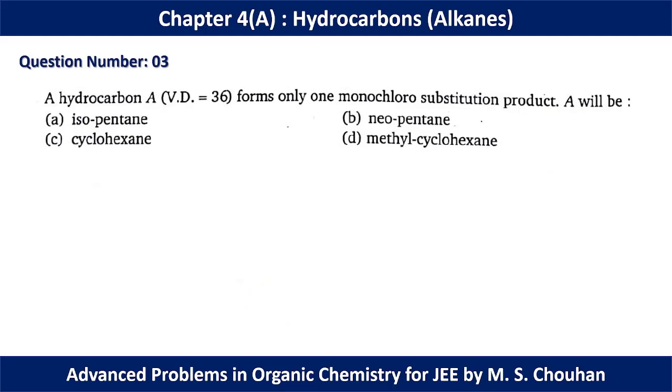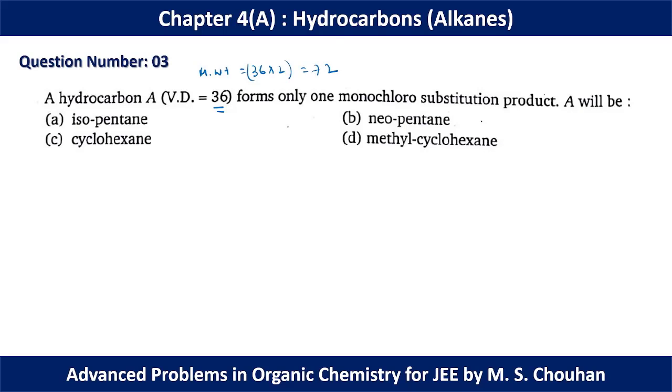In question number 3, the hydrocarbon A, with vapor density 36, forms only one monochloro substitution product. Monochloro substitution means that we should have the same type of hydrogen, and here the vapor density is 36, which means the molecular weight should be 36 multiplied by 2, that is 72.